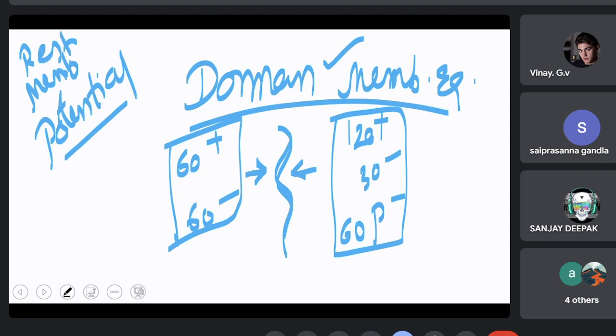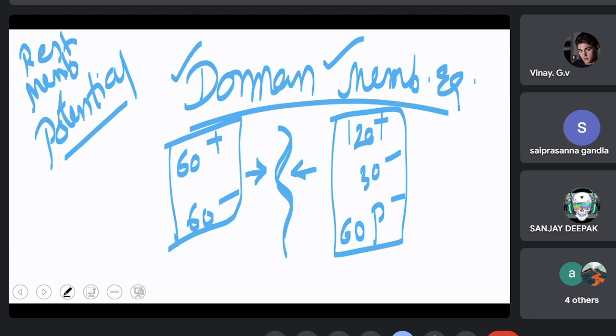So Donnan membrane equilibrium is responsible for the origin of the resting membrane potential. So what is resting membrane potential? It is the voltage difference on either side of a plasma membrane that occurs due to Donnan membrane equilibrium.